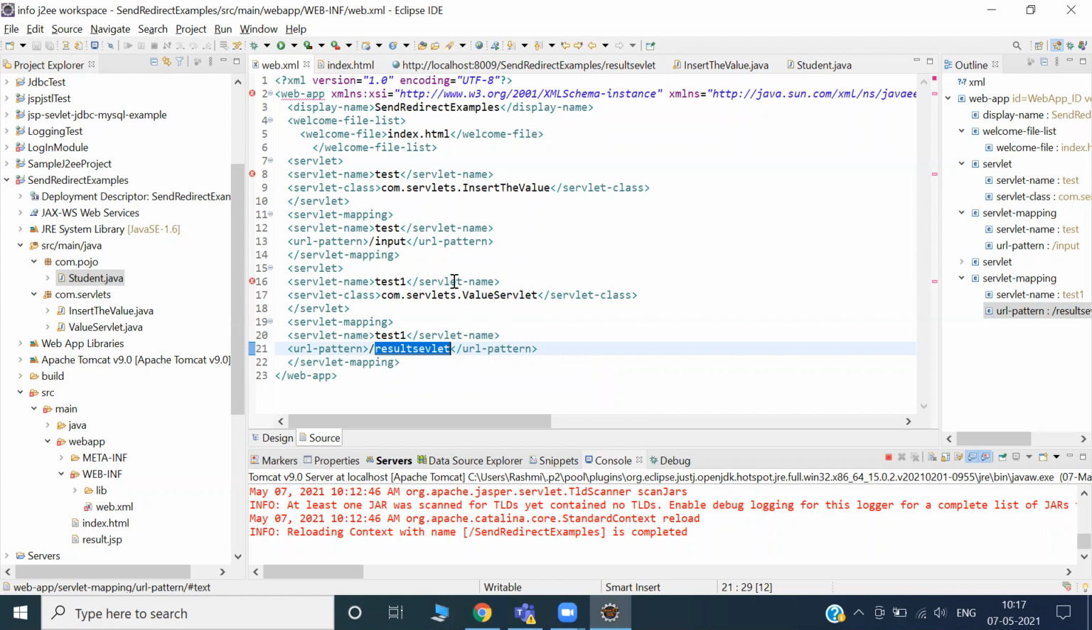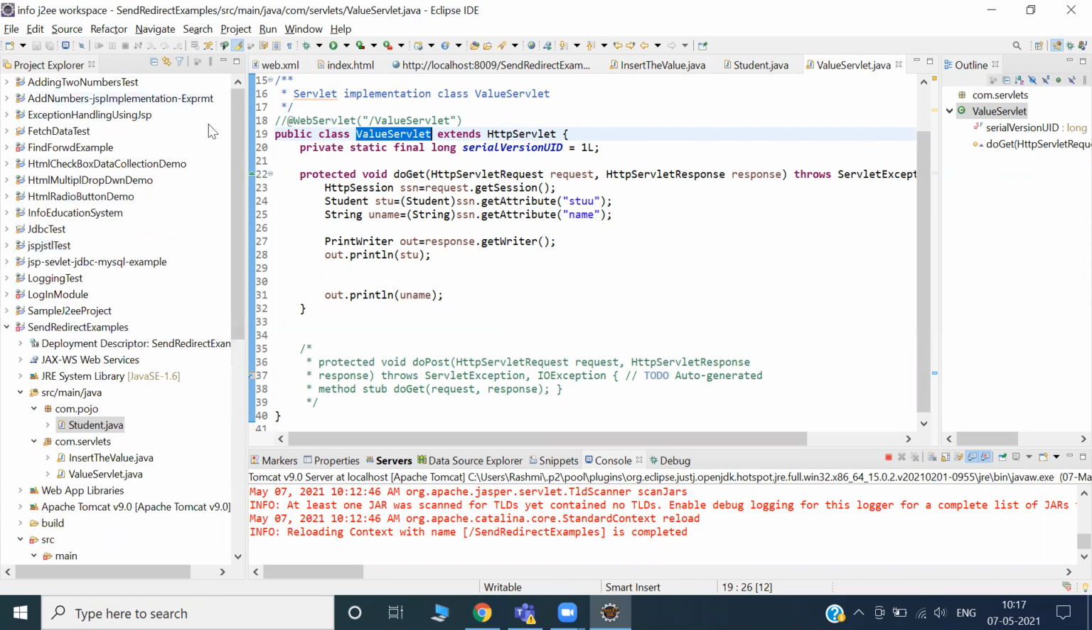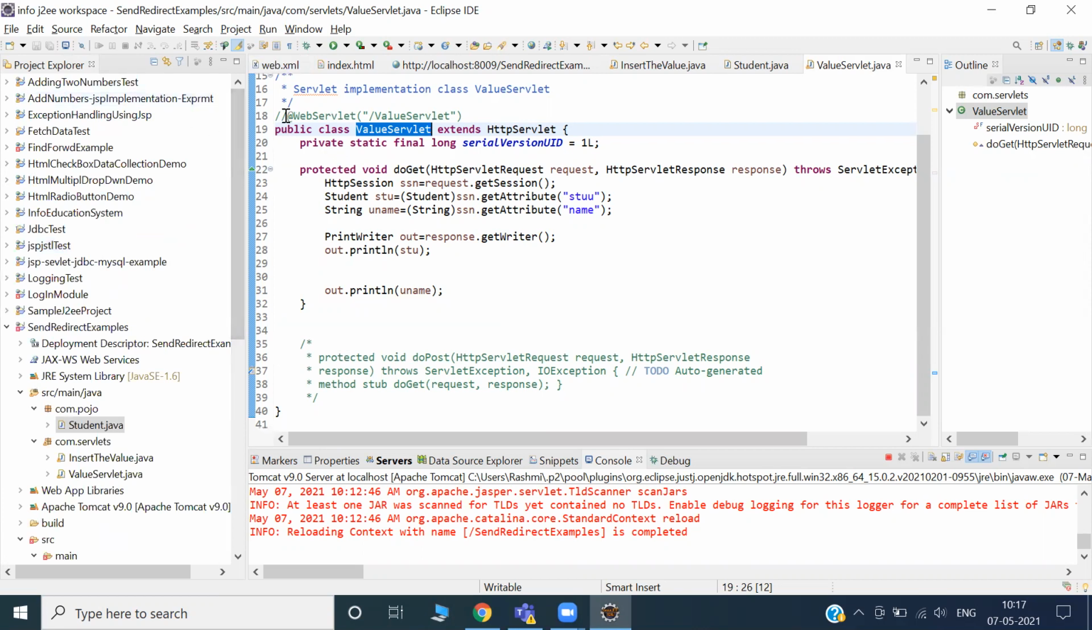Okay, quickly go ahead and see what the servlet name is. This is the servlet name. But from next onwards, I won't use web.xml much. I'll directly use annotations, without web.xml.